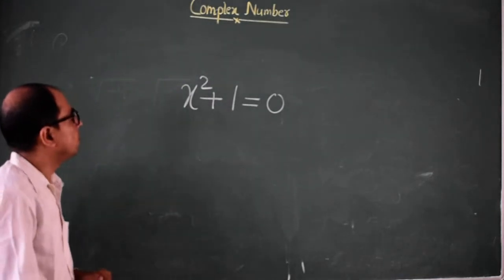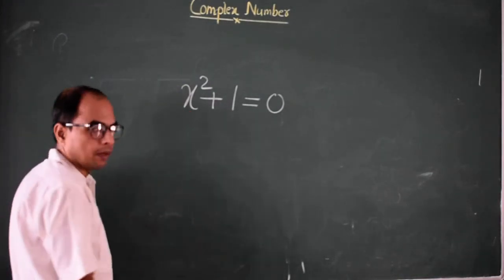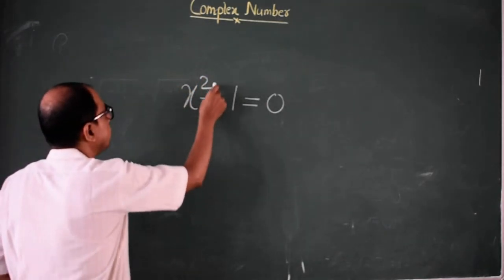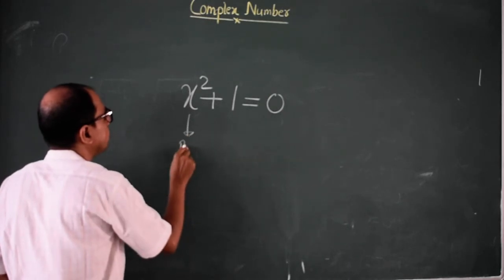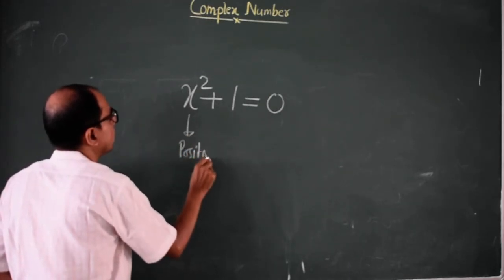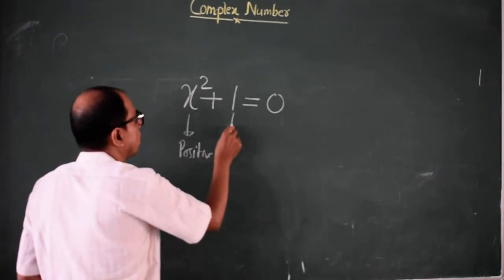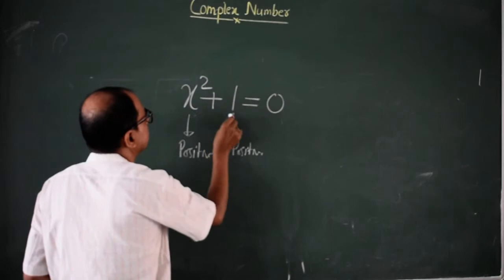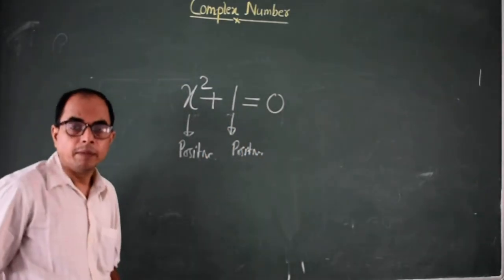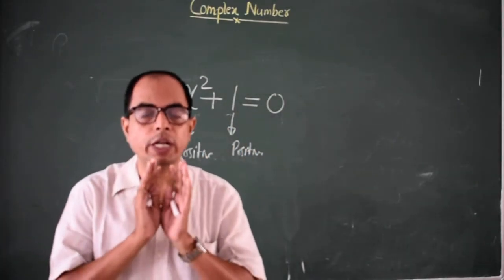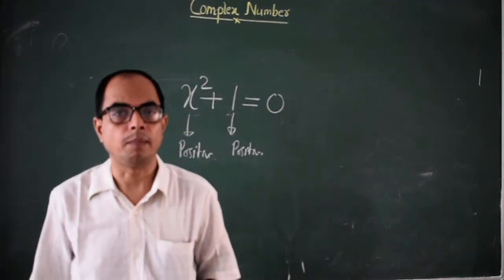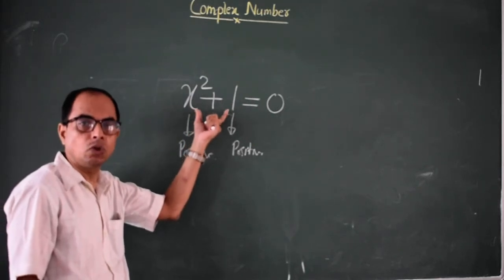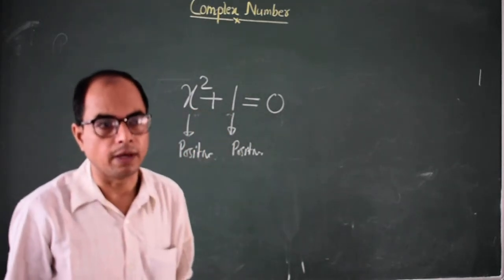Why? Because if x is a real number, then of course x square will be a positive number, and 1 is also a positive number, and the sum of two positive numbers cannot be 0. It means there is no number in the set of real numbers which will satisfy this equation. We cannot solve this equation in the set of real numbers.